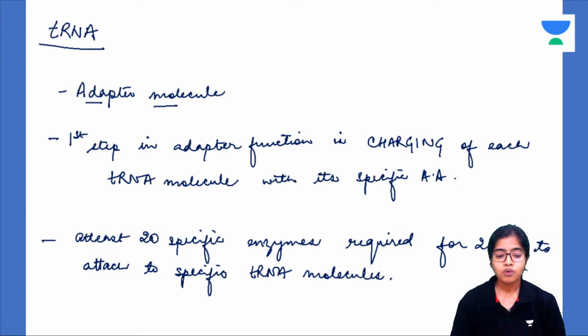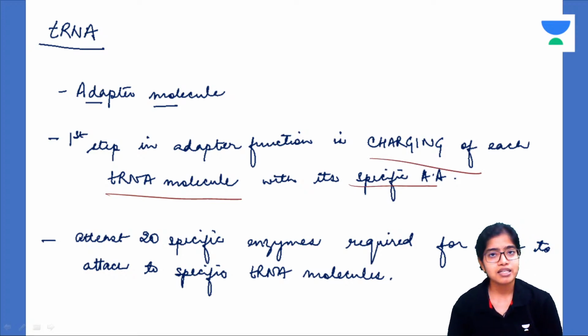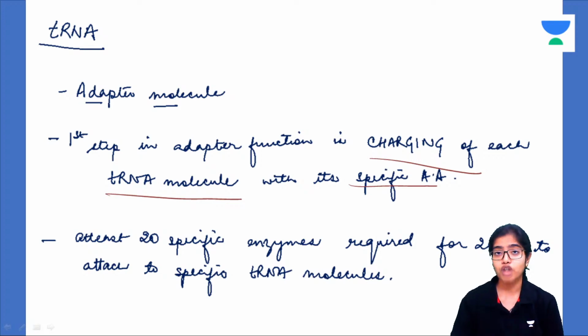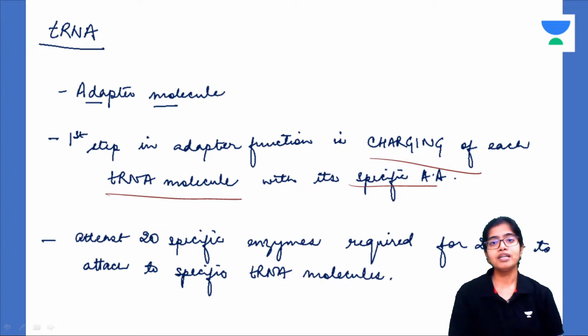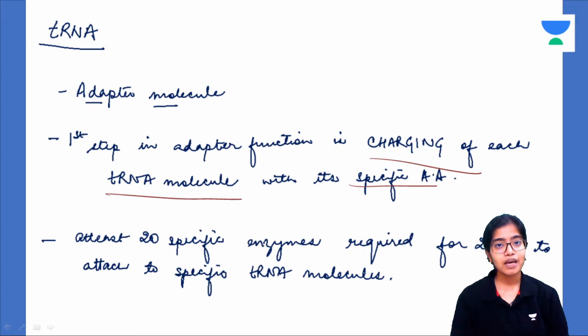Okay. Now, as an adapter molecule, the first step is charging of tRNA with the specific amino acid. Just a few days back, while discussing MCQs, we discussed the step of charging of tRNA molecule with the specific amino acid. What is charging? When the tRNA molecule is associated with a particular amino acid for which it is carrying the anticodon. Okay, charge the tRNA, the specific tRNA. Understood? So there's a lot of specificity.